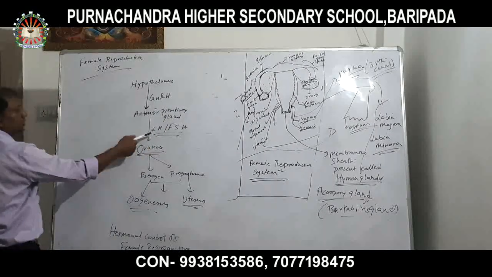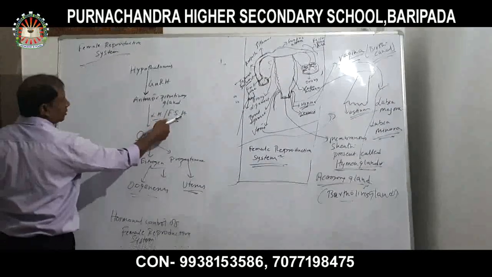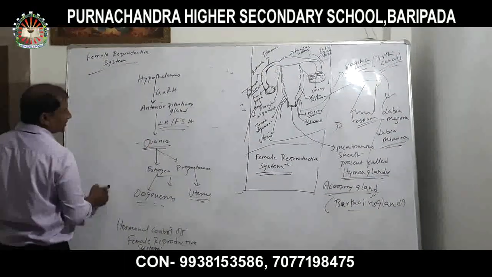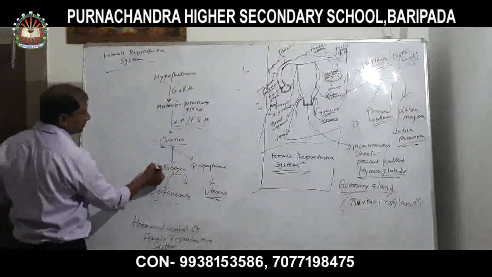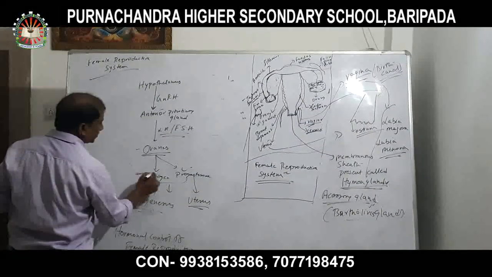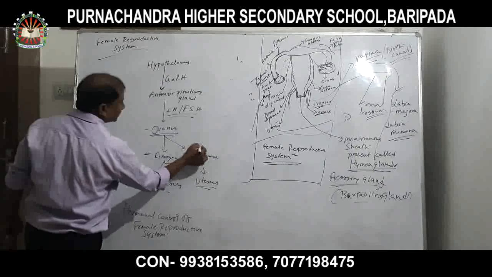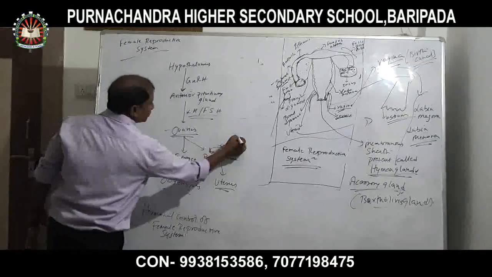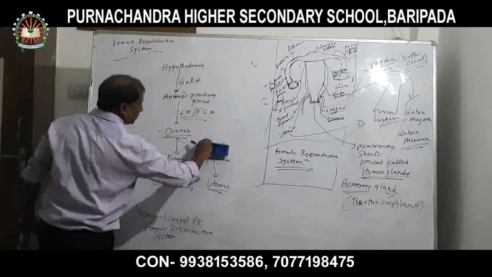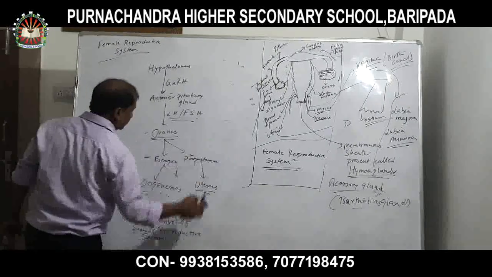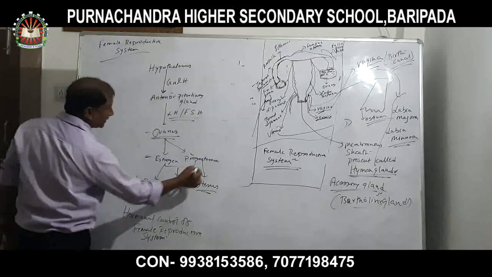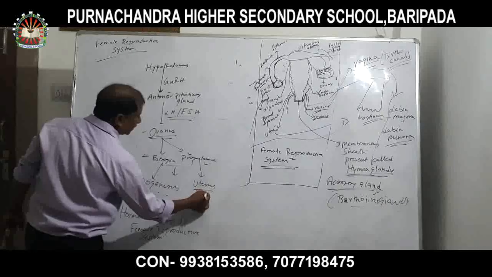LH is luteinizing hormone, and FSH is follicle stimulating hormone. Then they regulate the ovaries, which release estrogen. Estrogen and progesterone get released from the corpus luteum. Estrogen helps for oogenesis and progesterone helps for the development of the uterus.